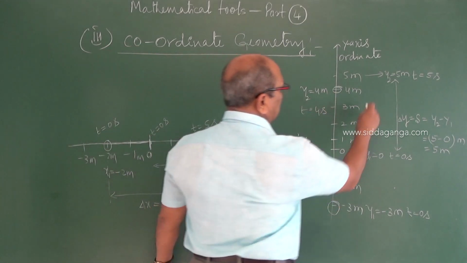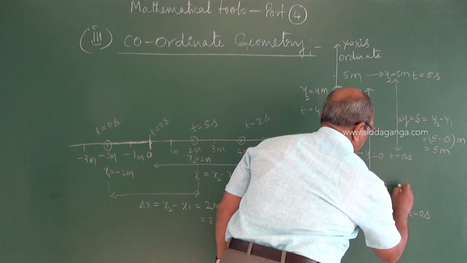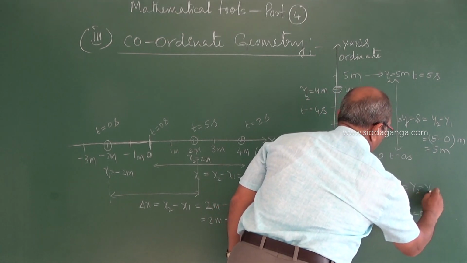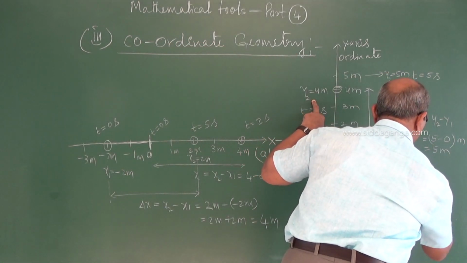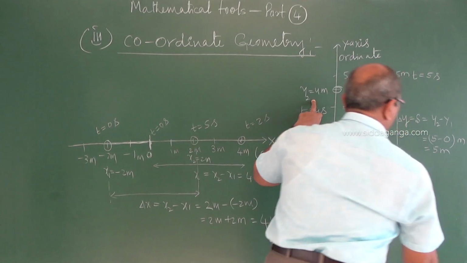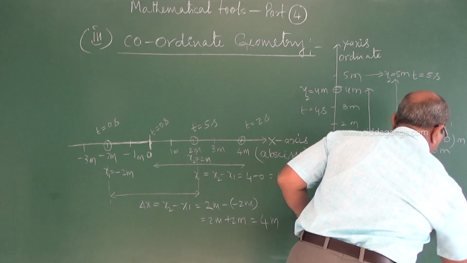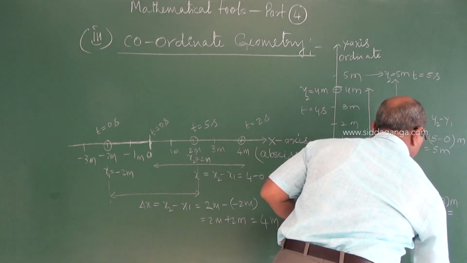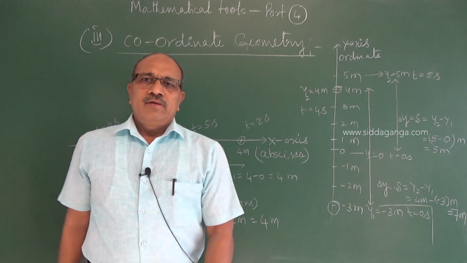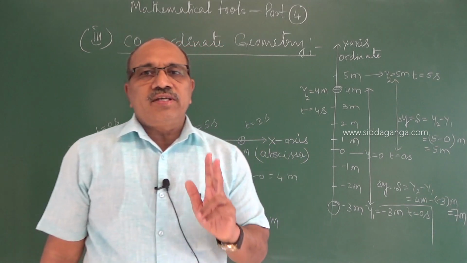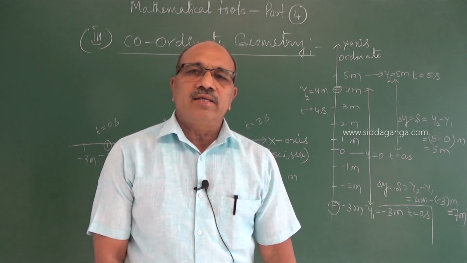What is the displacement here? Delta y equals y2 minus y1. y2 is 4 meter minus minus 3 meter, minus of minus 3 meter as we previously took, so 4 plus 3 becomes 7 meter. So we have specifically selected two directions, one is x, another is y.